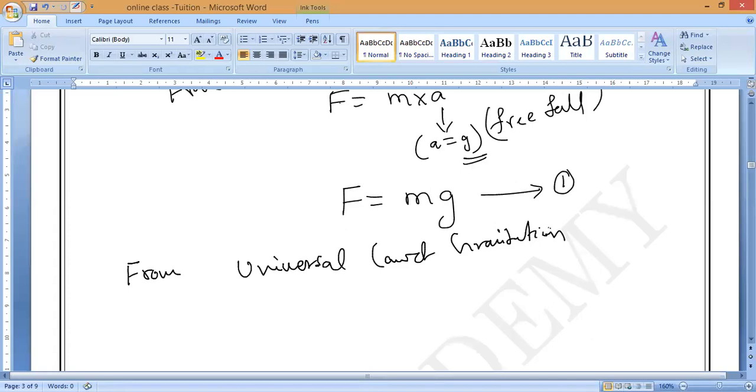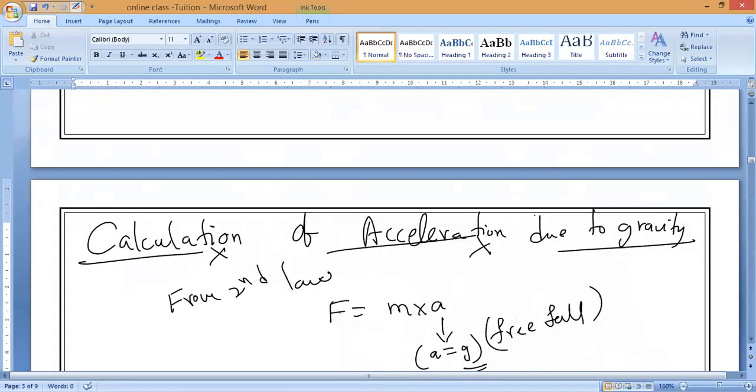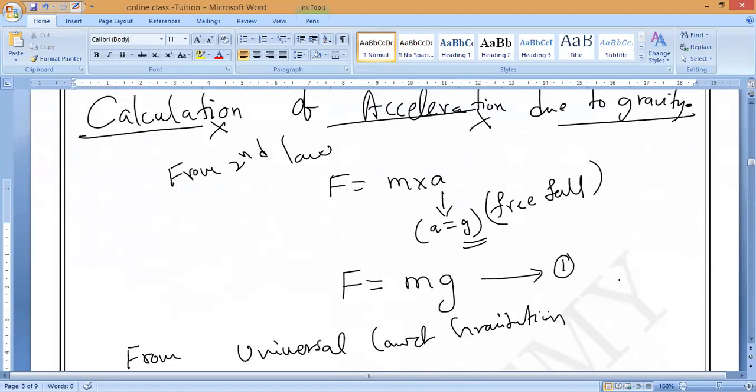Now, as you have observed here, now we are going to find the calculation of acceleration due to gravity. Observe very carefully. From Newton's second law, in the case of free fall, acceleration equals acceleration due to gravity, which we represent with small g. So F is equal to mg.